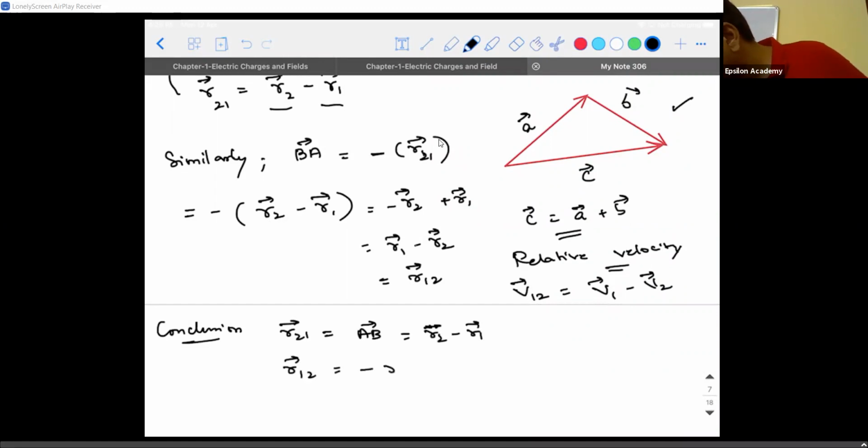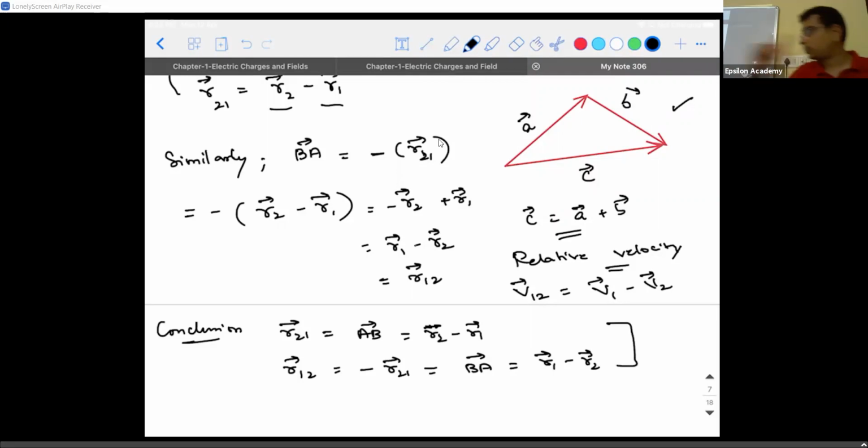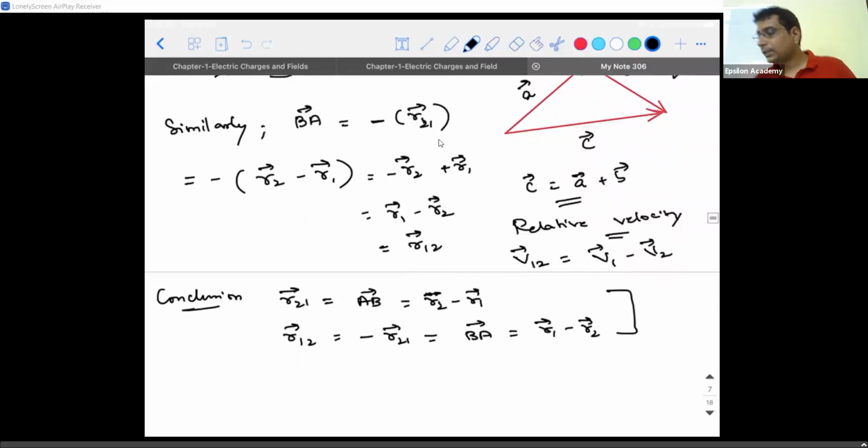R12 vector is nothing but negative of R21 vector, which is in the direction of BA vector, or R1 vector minus R2 vector. If you see any one of the expressions from all these four points, you should be able to find it. Sometimes the questions will be given in this format, you should understand. Okay? Shall I proceed?